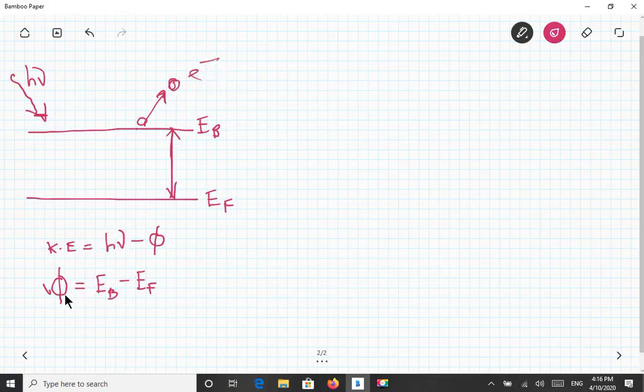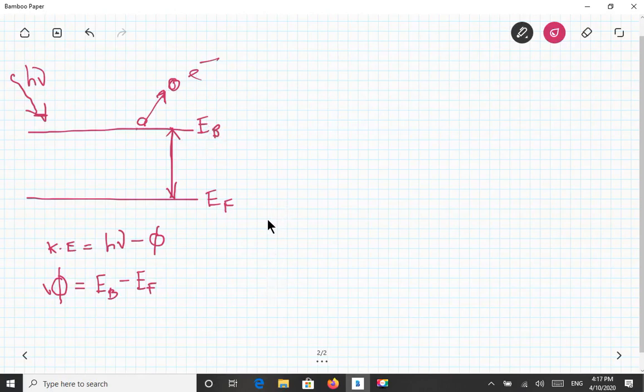So the definition of work function is the energy required to make an electron escape from the surface of the metal. So the energy needed to escape the electron out from the metal surface is known as work function. Why is this work function important? Because once this electron has escaped, it will produce a current. So the electron will run. That's why this work function is very important to release the electron.